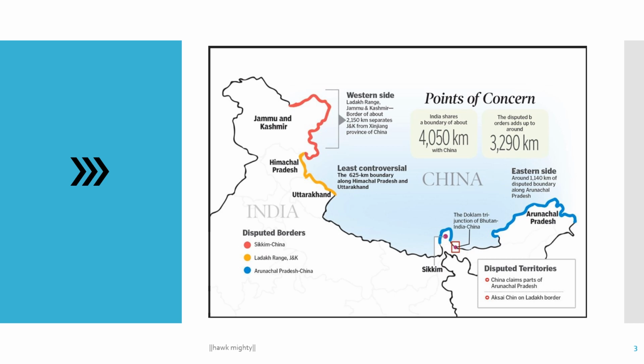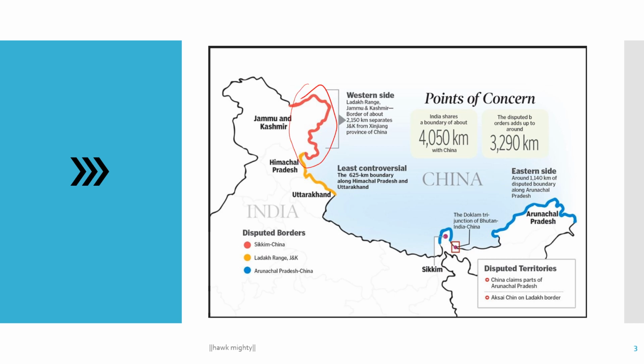Here you can see in this map very clearly Jammu and Kashmir, and this is the separate western side, the western side which I was talking about in the previous slide. This is the 2,150 kilometers that separate Ladakh from the Xinjiang province of China.